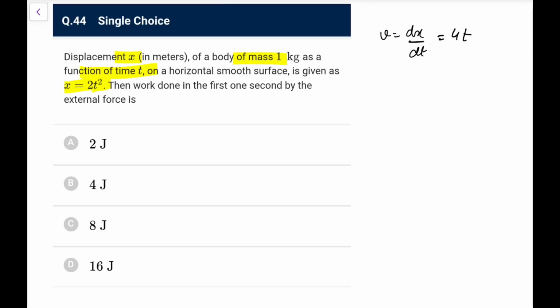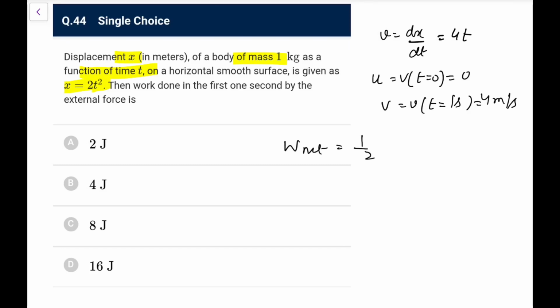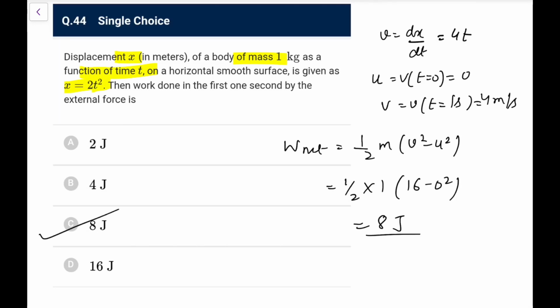So at t equal to 0, the initial velocity u will be 0, and the final velocity at 1 second would be equal to 4 meter per second. So W net would be equal to delta K, half m times v square minus u square. It is half, mass is 1, v square is 16 minus 0, that is 16 by 2, that comes out as 8 joule. Go for option C.